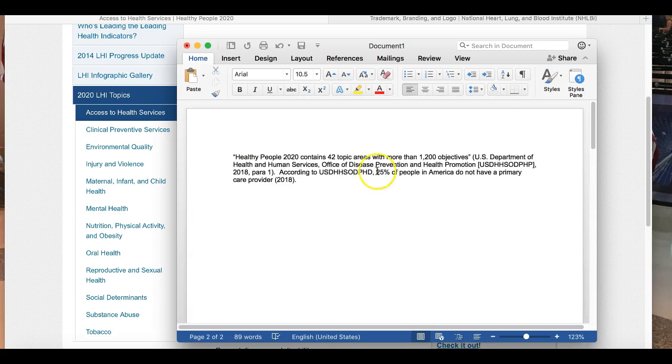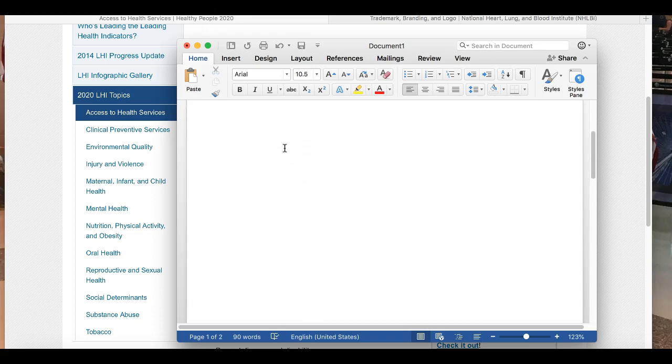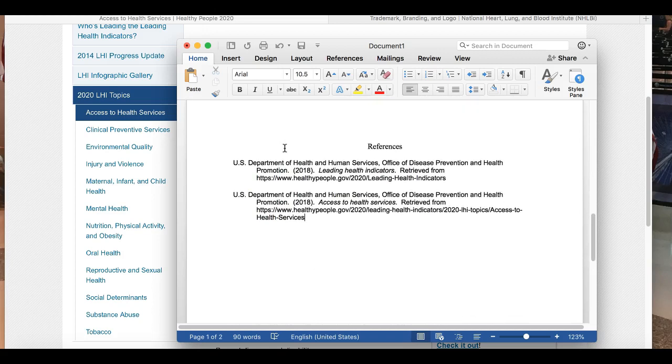How do I know that this one about the 25% of people in America not having a primary care provider, how do I know that that came from the access to care page and that this other one came from the leading health indicators page? So the way that you're going to indicate that is going to be with a small letter following your date.